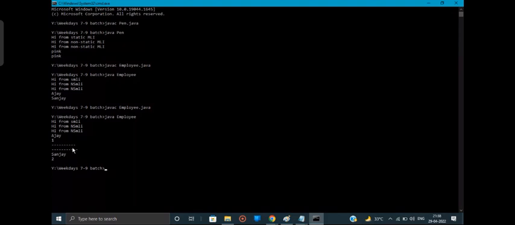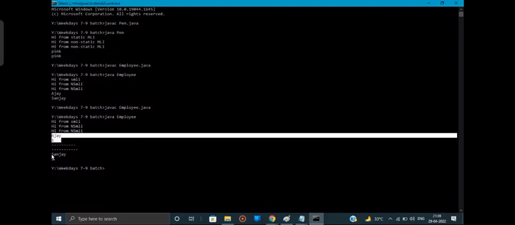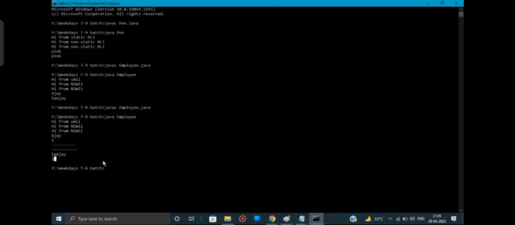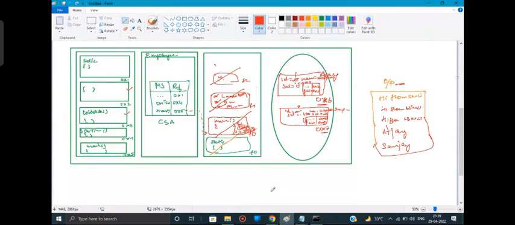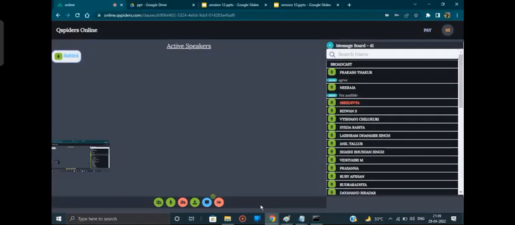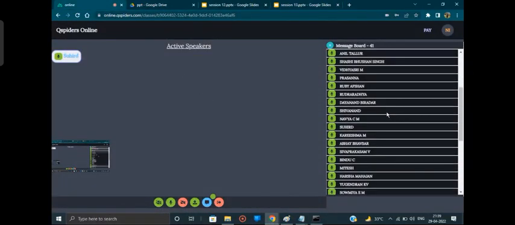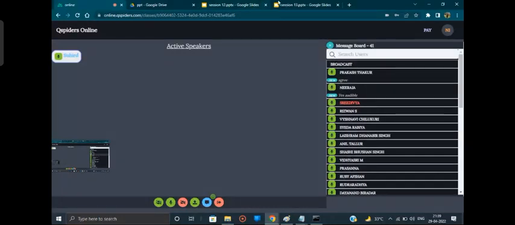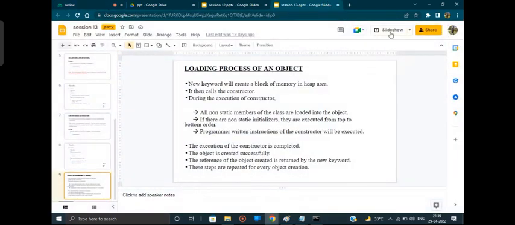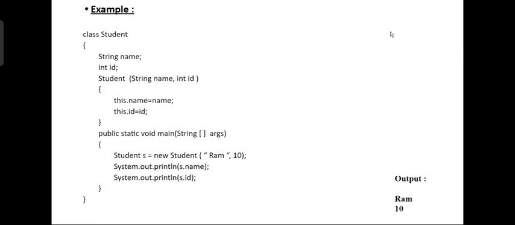For Ajay, I'm getting the ID as 1, and for Sanjay, I'm getting the ID as 2. Guys, anyone having any doubts still here? So yesterday, guys, we didn't go through the object loading that we had in this, right? Did you all go through the notes at least? Yes, sir.